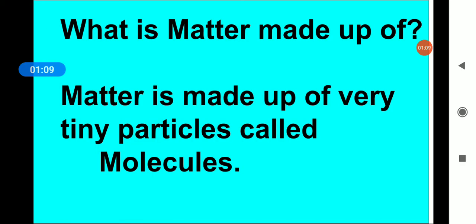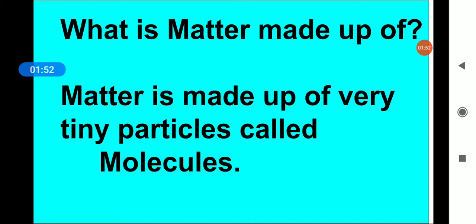Now students, I am talking about matter. But do you know what is matter? Matter is anything that has mass and occupies space. Mass is measured in kilograms. Clear? The basic unit of mass is the kilogram. Now, what is volume? Volume is the amount of space which is occupied by an object. Clear?